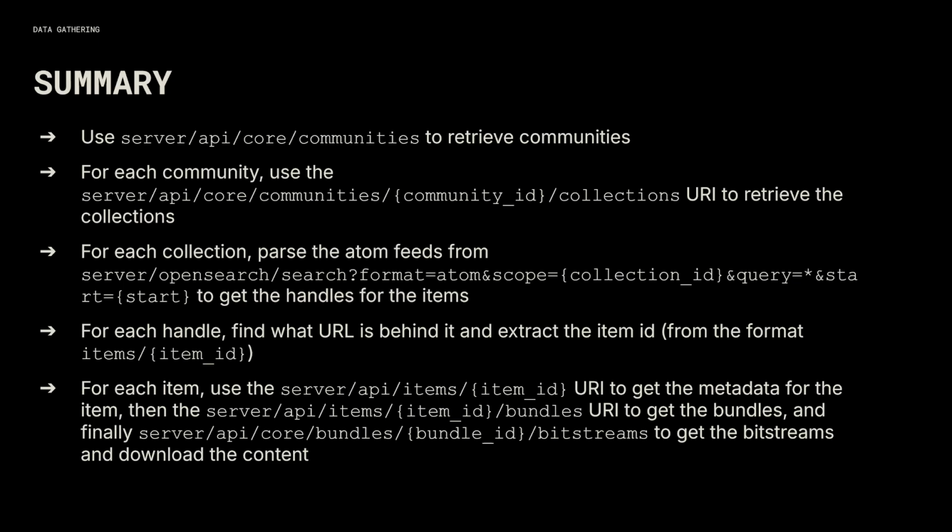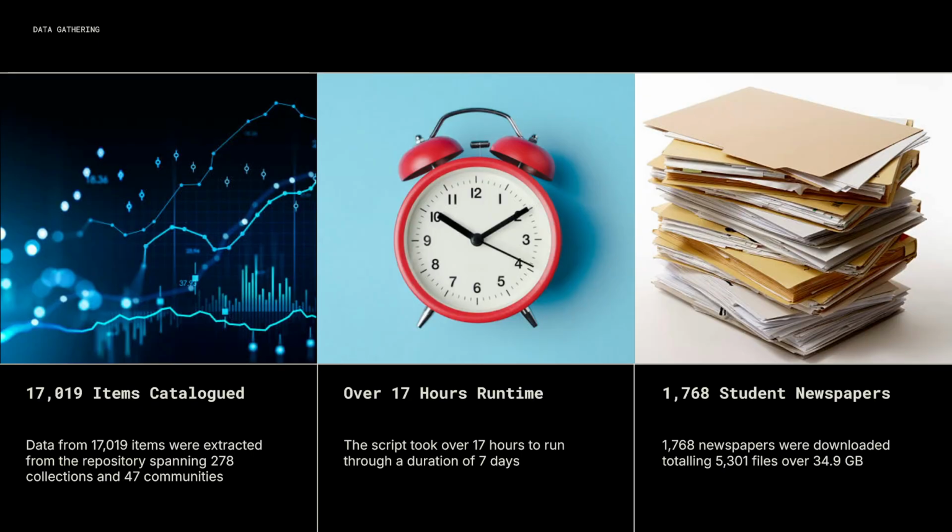So first, retrieve communities. Then for each community, retrieve the collections. For each collection, we parse the atom feed and get the handles of the items. For each handle, we make a request to the server to get the ID of the item, and then we use the ID of the item to get the metadata of that item and the bundles, use the bundles to get the bitstreams, and use the bitstreams to download the content.